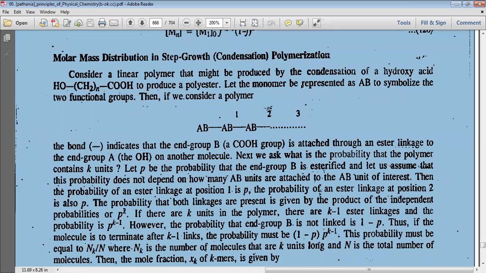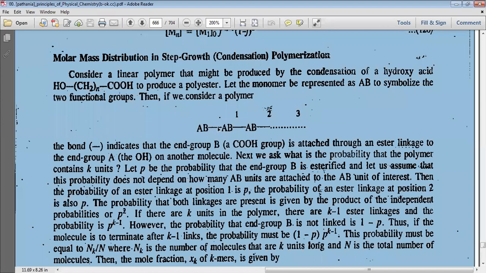Let the monomer be represented by AB symbolically, with two functional groups, A one functional group and B another functional group. Then if we consider a polymer, they link as AB, AB, AB like that.